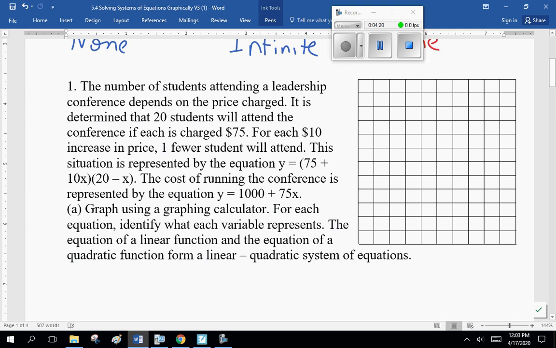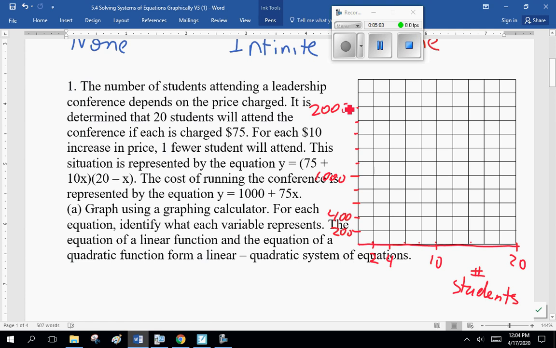And this is not supposed to be wrapped around like this. So briefly, this is my x value, which is the number of students. So 2, 4, 6, 8, 10, 14, 16, 18. Notice you don't have to label every tick mark. Now, we're also going up to something like $2,000. So make each one of these lines 200. 400, 600, 800, 1,000, 1,200, 1,400, 1,600, 1,800, 2,000. Now, you do that.